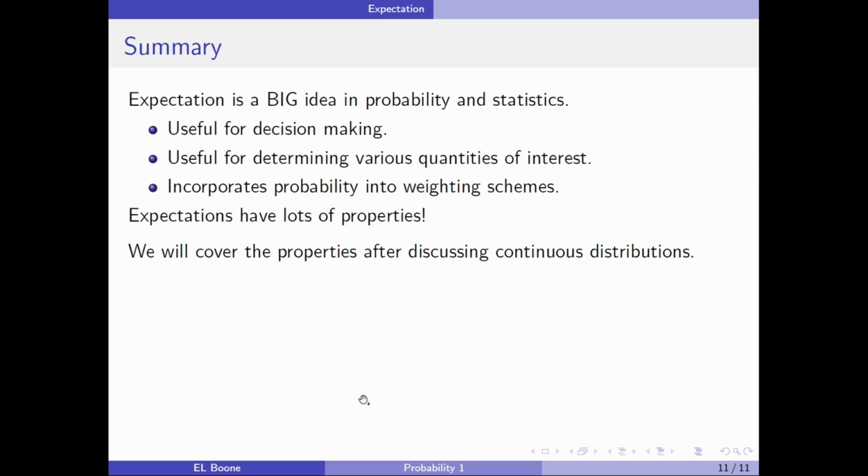All right, so expectation is a really big idea in statistics. It's useful for decision making. It's useful for determining various quantities of interest, as we'll see soon. It incorporates probability into our weighting scheme. Now, expectations have lots of properties, and we'll cover those after we cover continuous distributions, which will be a couple videos away. But right now, I want you to know that this is just the basic idea. I'm going to cover it again with continuous distributions. And what we'll see is that the properties that come from this make lots of other things really useful, and we'll talk about that as well.